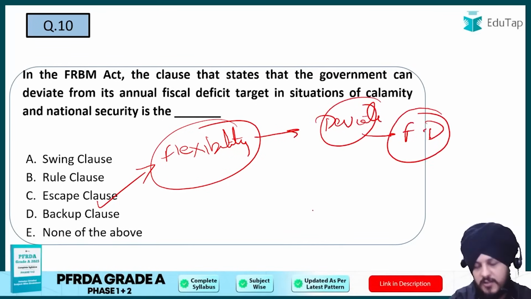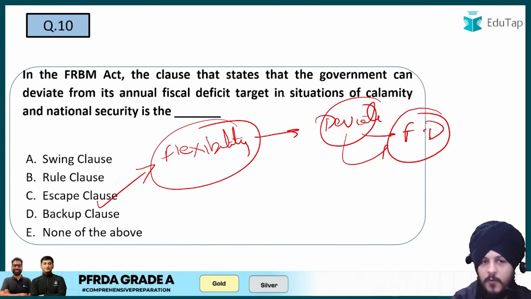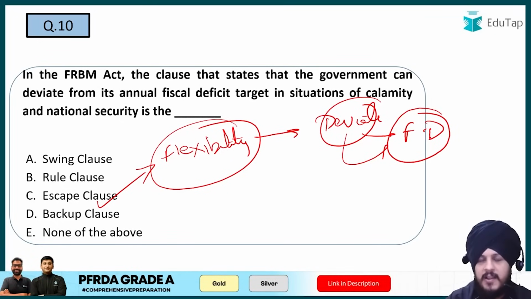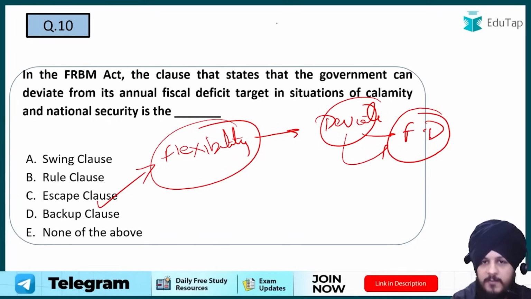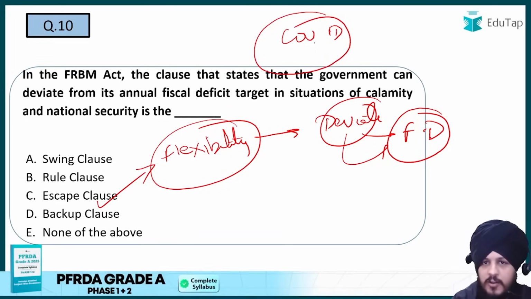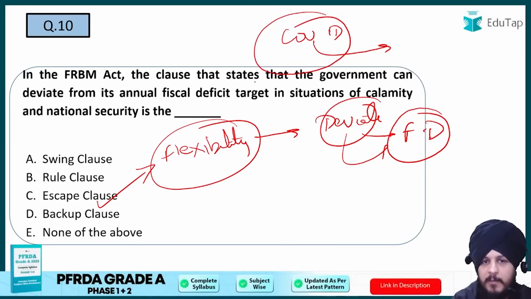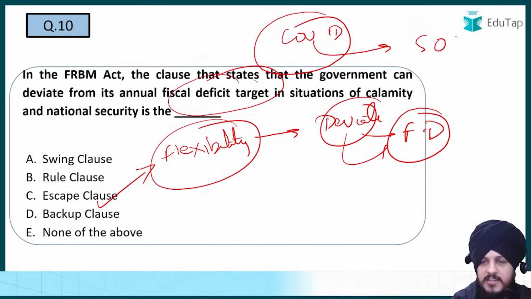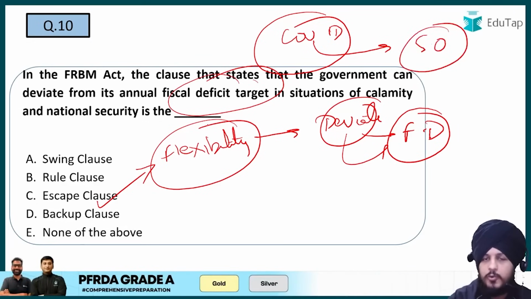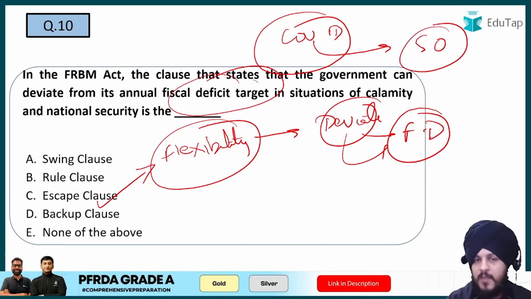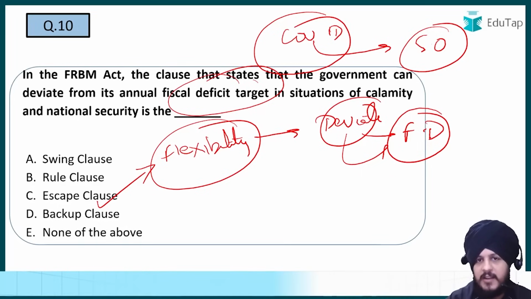And under what circumstances can it deviate from its fiscal deficit target? Under circumstances, for example, national security, for example, a national calamity, right? In case of war, for example, if a COVID-like situation happens in the country. So what is the priority of the government? The priority of the government is not to save the money and not to primarily focus on the fiscal deficit target. The priority of the government is to reach its social objectives, right? So that basically it can promote welfare for the public, right? So that is the primary priority.